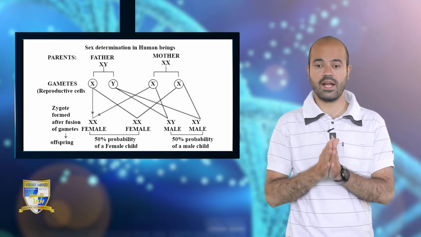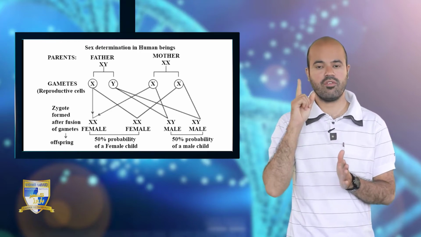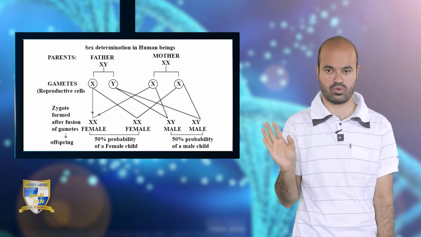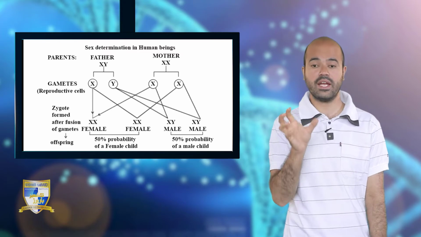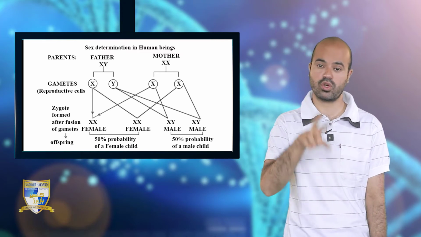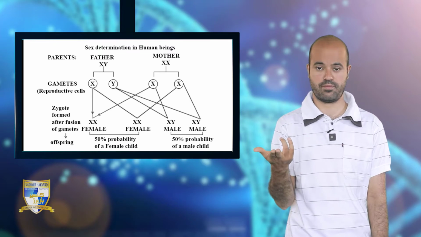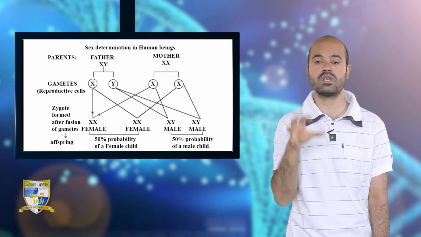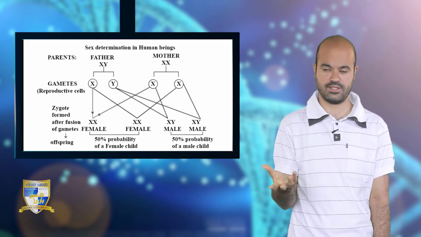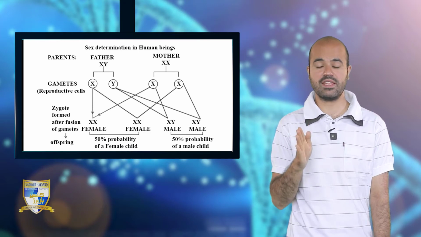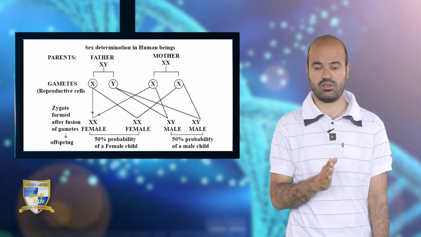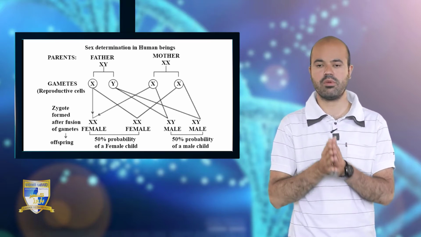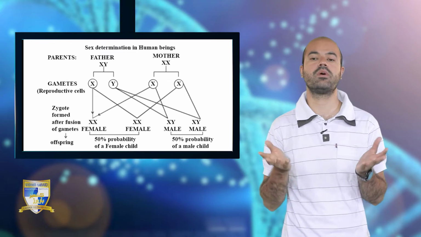In the case of males, the sex chromosomes are one X chromosome and one Y chromosome. In the case of females, both sex chromosomes are X chromosomes. These chromosomes determine the sex of the new organism. Now, what happens during fertilization? Before fertilization, there is gamete formation. In the male organism, there is formation of gametes, which we call sperm cells.